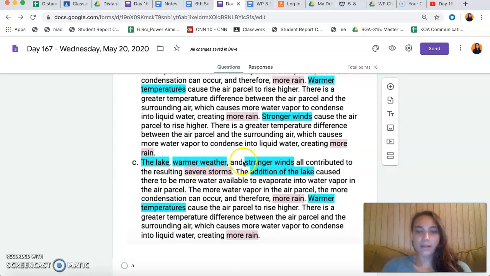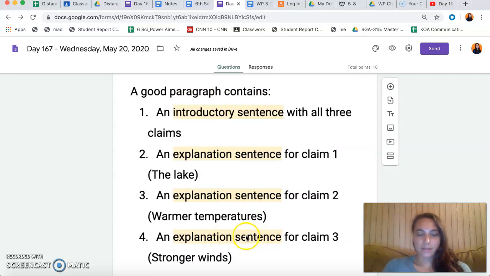The lake, warmer weather, and stronger winds all contributed to the resulting severe storms. The addition of the lake caused there to be more water available to evaporate into water vapor in the air parcel. The more water vapor in the air parcel, the more condensation can occur, and therefore more rain. Warmer temperatures cause the air parcel to rise higher. There is a greater temperature difference between the air parcel and the surrounding air, which causes more water vapor to condense into liquid water, creating more rain. We have our intro sentence, we have our claim 1, lake sentence, we have our claim 2, warmer temperature sentence, but we are missing the stronger winds, claim 3 sentence.